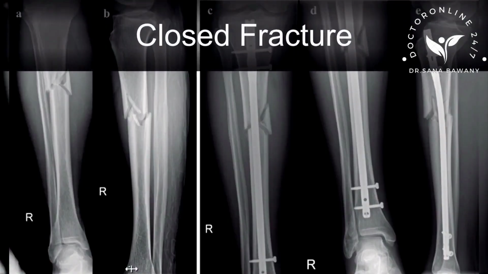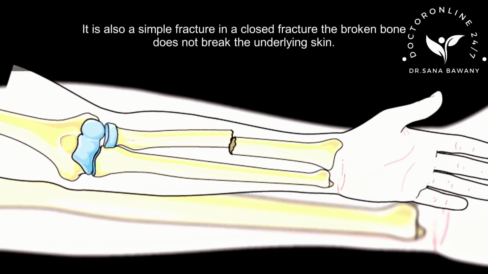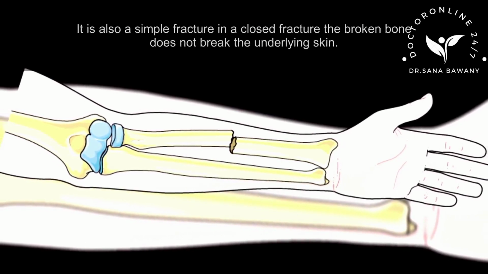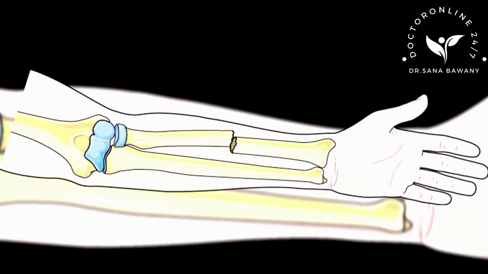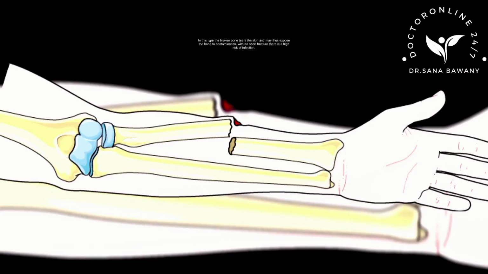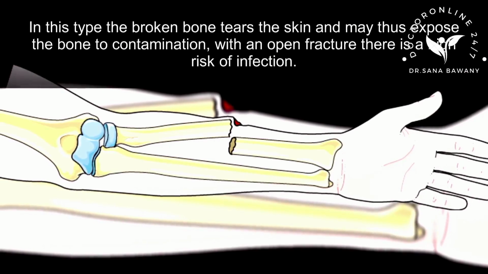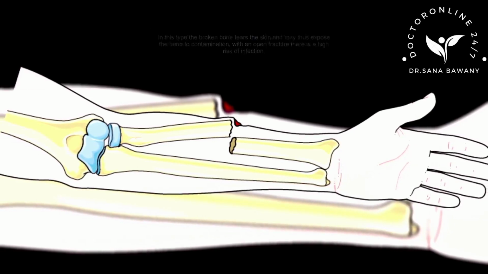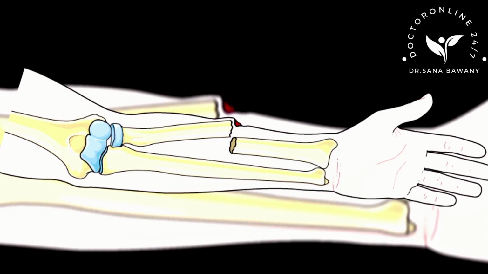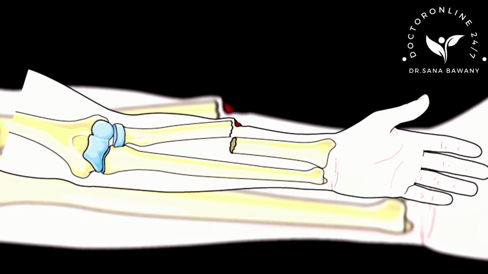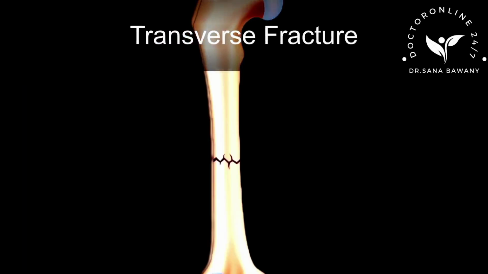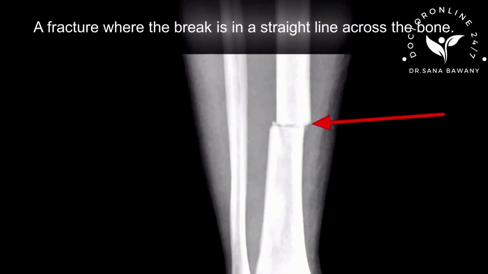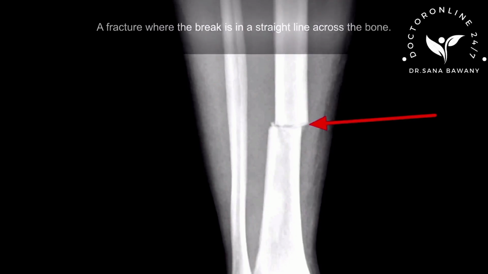Closed fracture. It is also a simple fracture. In a closed fracture, the broken bone does not break the underlying skin. Open fracture. In this type, the broken bone tears the skin and may thus expose the bone to contamination. With an open fracture, there is a high risk of infection. Transverse fracture. A fracture where the break is in a straight line across the bone.